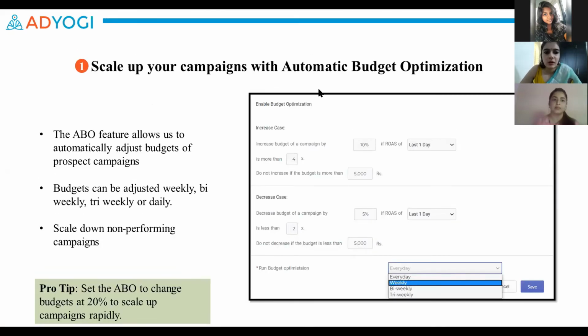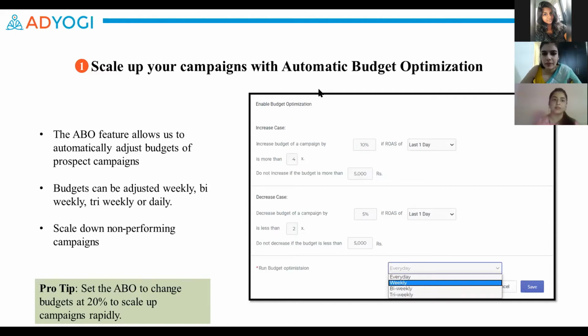First up, let's talk about one of my current favorite features, the automatic budget optimization feature. This one is especially relevant right now because since the lockdown restrictions have been lifted, the campaigns are being scaled up very rapidly. This feature helps us with the scale up of our campaigns. It allows us to tweak the budgets of our prospect campaigns at a predefined frequency and based upon our expectations for the return on ad spend or the ROAS. The feature makes it very easy to scale campaigns without disrupting the learning of the campaign.